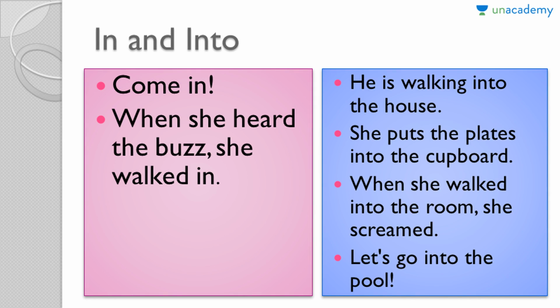the cat ran in the house will actually be wrong because there is motion. Running is motion, right? So the cat ran into the house will be more accurate than the cat ran in the house. So if there is a motion involved in the action, then instead of in, we use into. So for this example, come in, when she heard the buzz, she walked in. So these are the examples.